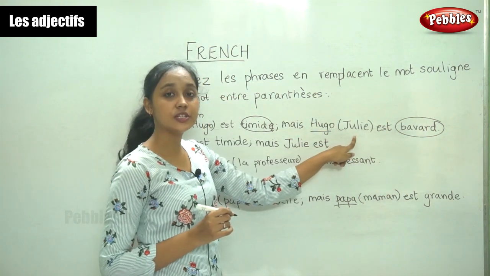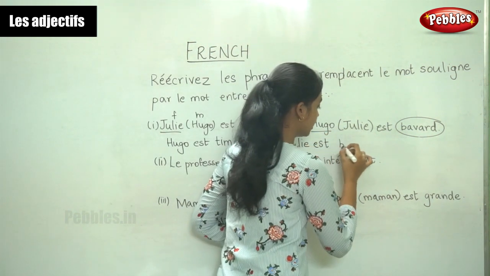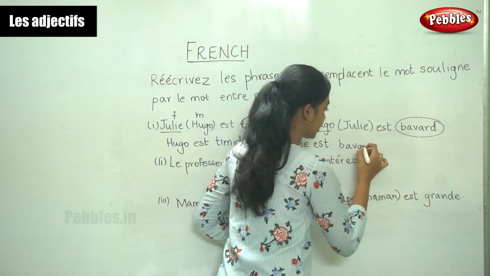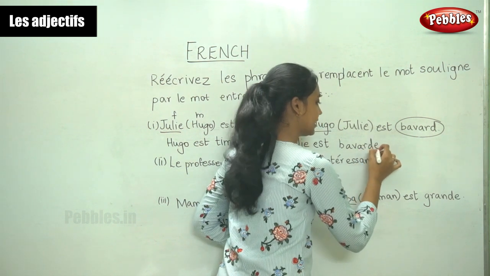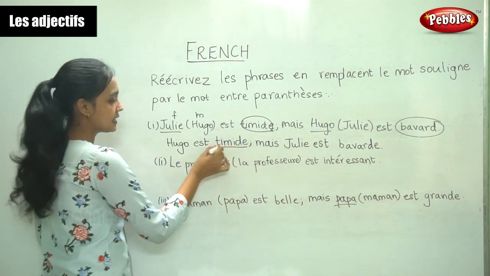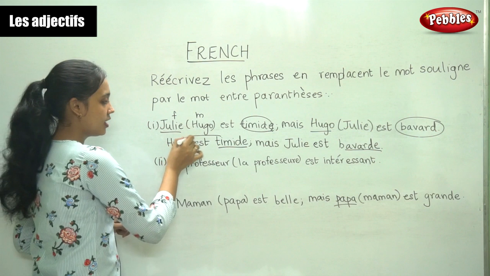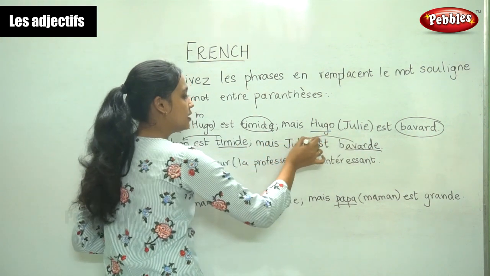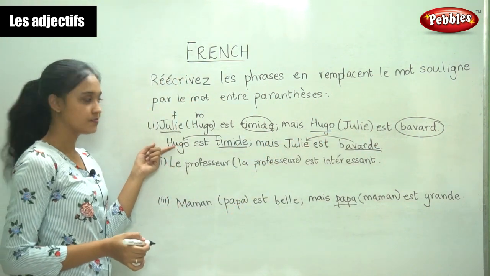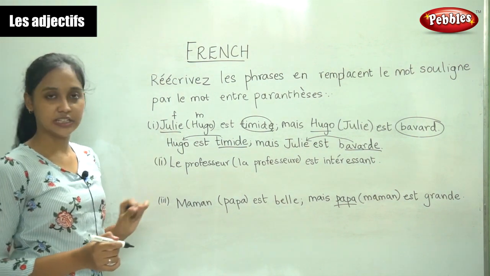Now we have changed it into a feminine noun. So the feminine form of the adjective takes an E. So now these are the adjectives in this sentence. The adjectives agree with the corresponding nouns. So that is how we write the adjective.